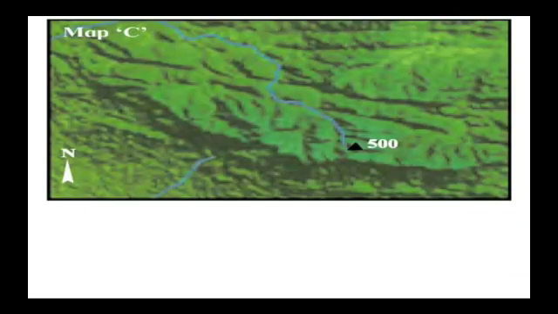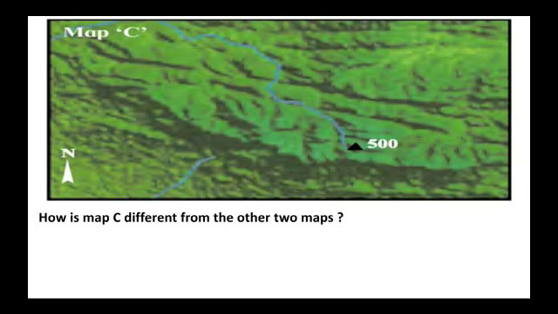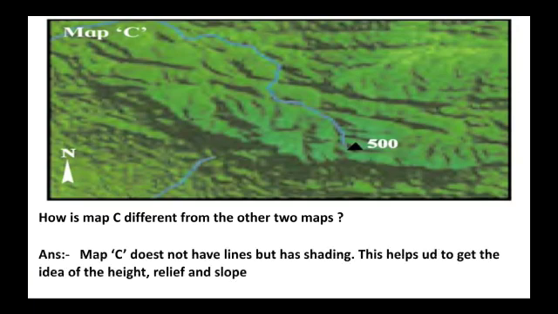Moving on to map C. This is also just the same map but in a different method. How is map C different from the other two? Now let us see what is the difference between the earlier two maps and this map. Map C does not have any lines but it has shading. This helps us to get the idea of the height, relief and slope.